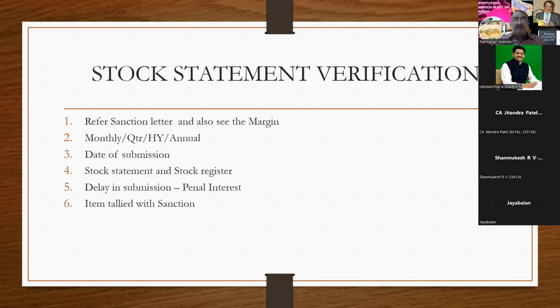And next one is items tallied with the sanction. What is items tallied with sanction? This loan is sanctioned for the purpose of one business. Let us take it is furniture.